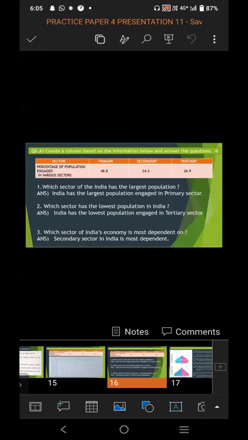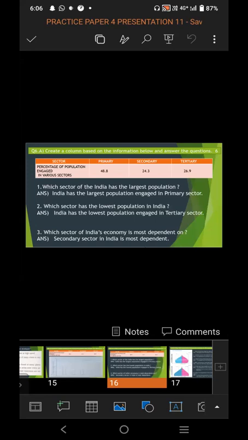The first question: which sector of India has the largest population? By looking at the information given in the chart, we can see that India has the largest population engaged in the primary sector. Because in the primary sector we can see 48.8%, secondary 24.3%, and tertiary 26.9%. So the higher is in the primary sector. India has the largest population engaged in the primary sector, 48.8%.